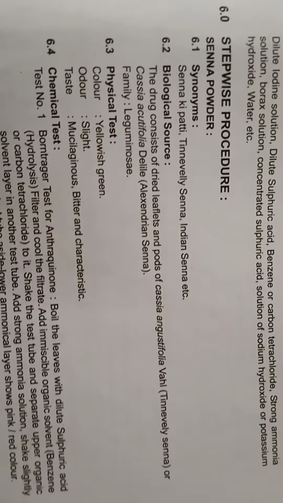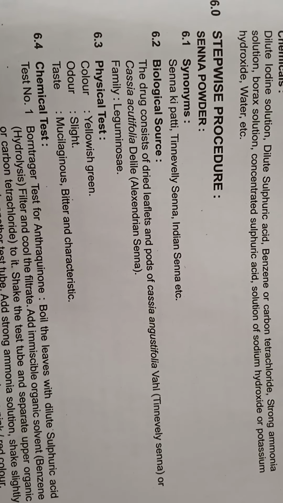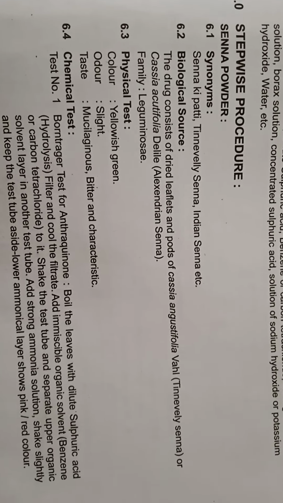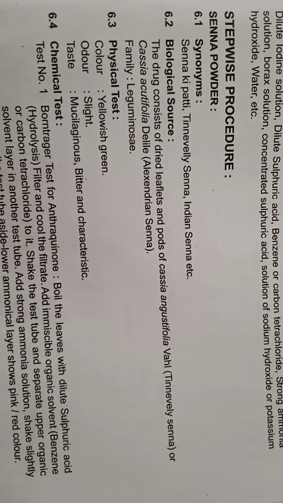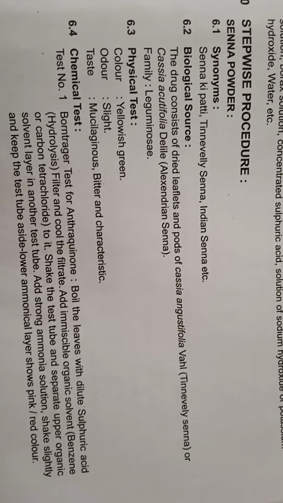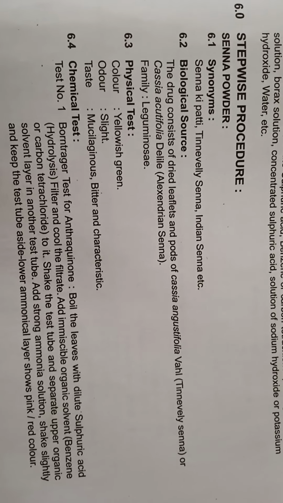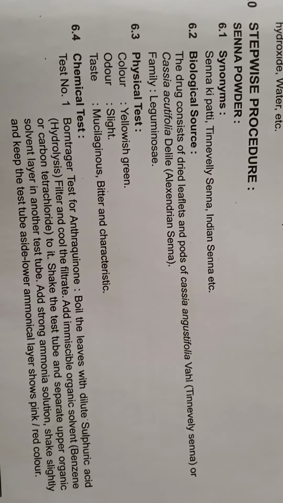Okay. So here the first drug is senna powder. Its synonyms are senna ki patti, Tinnevelly senna, Indian senna, dog senna. Biological source: it consists of dried leaflets of the pods of Cassia angustifolia, or Tinnevelly senna, or Cassia acutifolia Delile, Alexandrian senna. Family is Leguminosae.